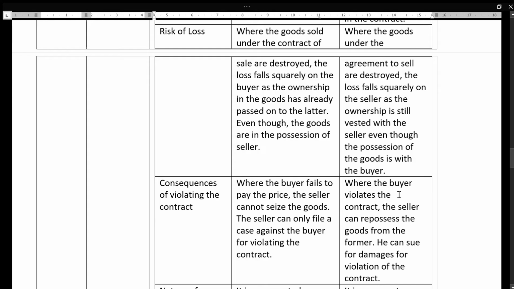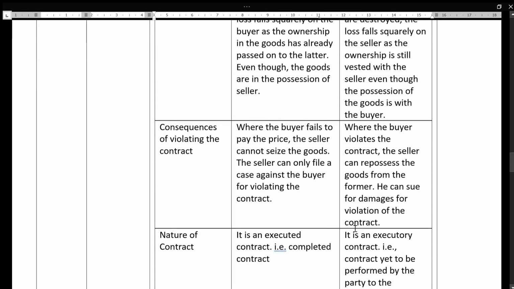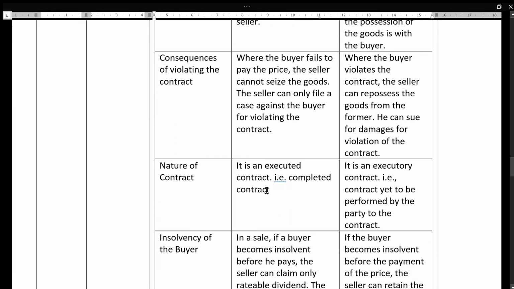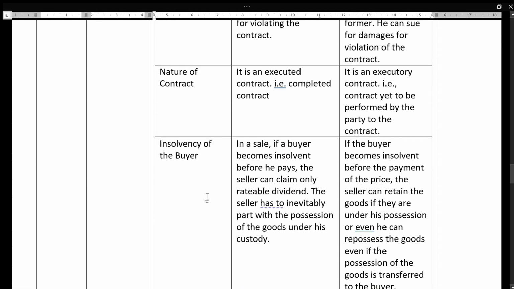Here, if the buyer violates the contract, the seller can repossess the goods. If the goods are with the buyer, he can go and repossess the goods from the buyer, and he can sue for damages for the violation of the contract. Nature of contract: it is already completed. Contract is executed. Here it has to be done, yet to be performed, yet to be carried out by the party to the contract. Next, insolvency of the buyer.